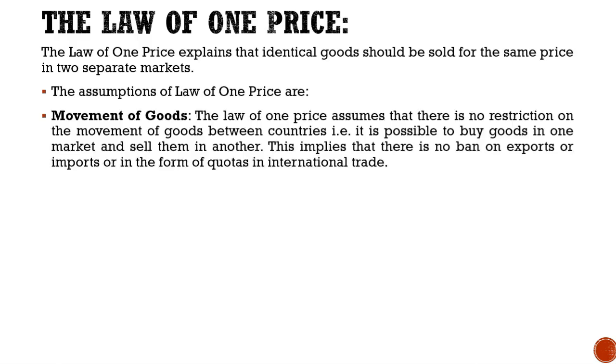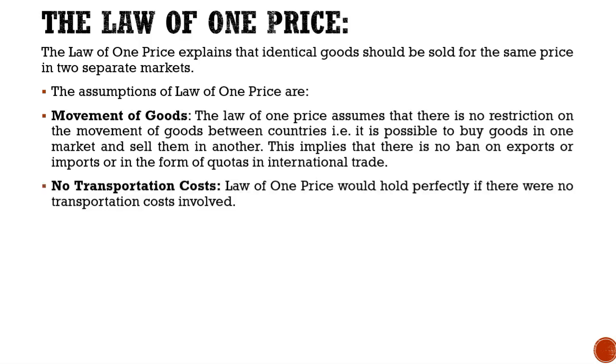The assumptions of the law of one price are: number one, movement of goods. The law of one price assumes that there is no restriction on the movement of goods between countries. That is, it is possible to buy goods in one market and sell them in another. This implies that there is no ban on export or import or in the form of quotas in international trade. Next is the no transportation cost. Law of one price would hold perfectly only if there is no transportation cost involved.